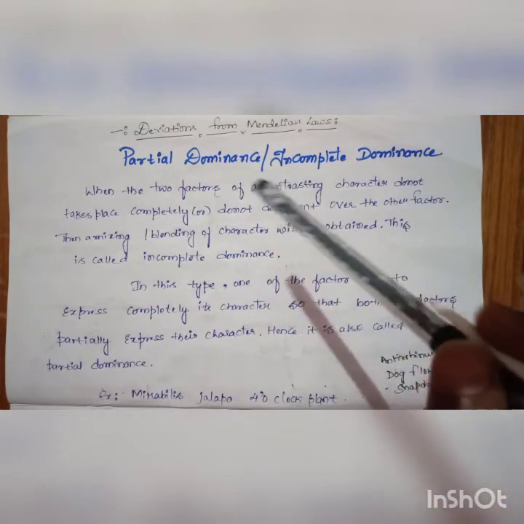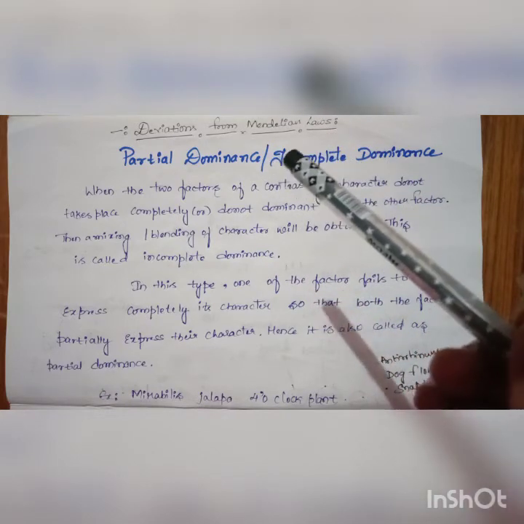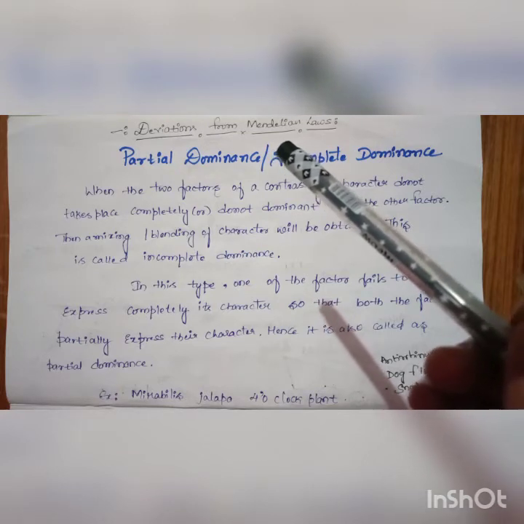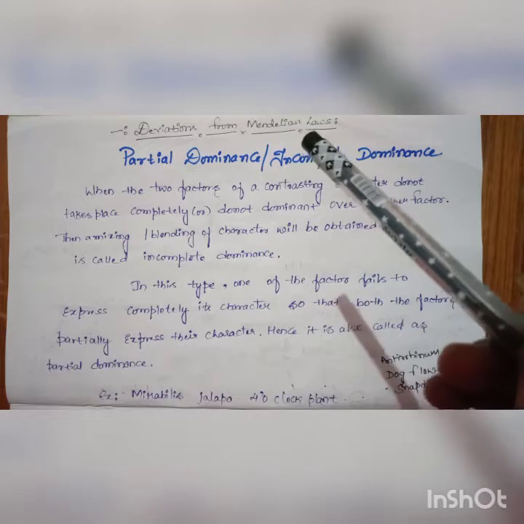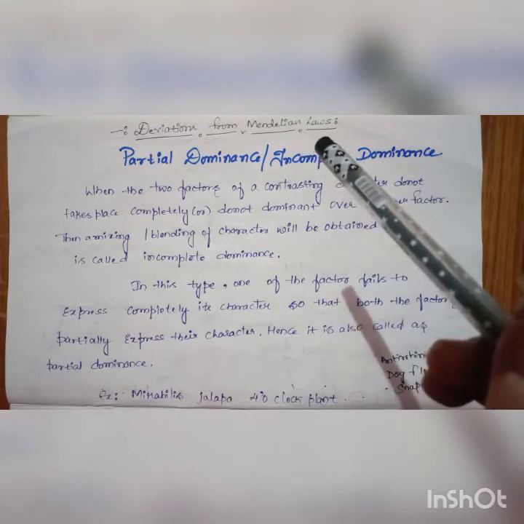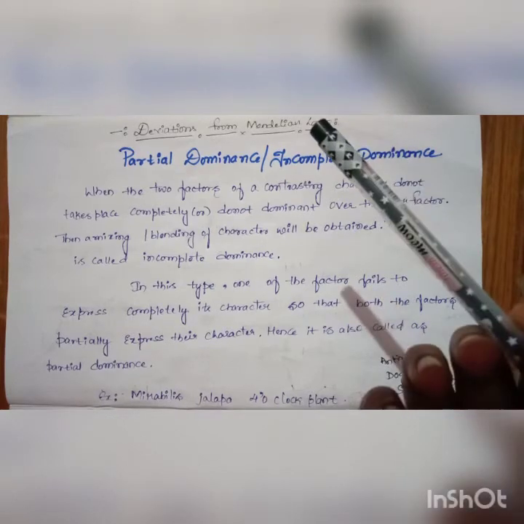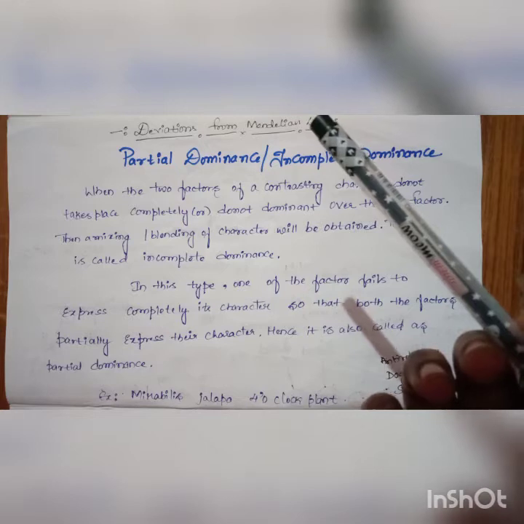Dear students, please remember the monohybrid cross where we came across two laws. One is the law of dominance and another is the law of purity of gametes. According to the law of dominance, the character which is exhibited in the F1 hybrid is the dominant, and the one which was not exhibited in the F1 hybrid is called the recessive one.